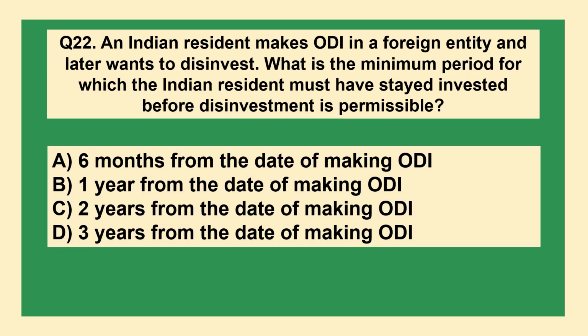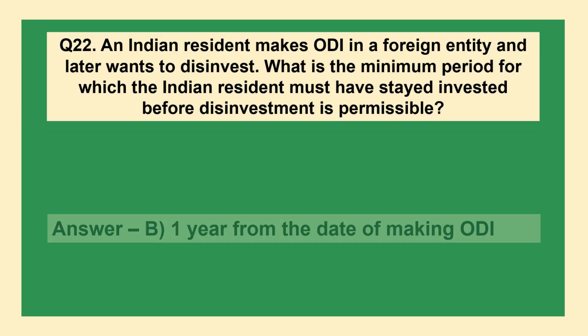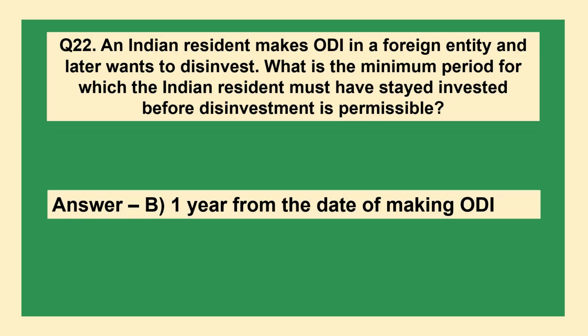An Indian resident makes ODI in a foreign entity and later wants to disinvest. What is the minimum period for which the Indian resident must have stayed invested before disinvestment is permissible? A: 6 months from the date of making ODI, B: 1 year from the date of making ODI, C: 2 years from the date of making ODI, D: 3 years from the date of making ODI. The answer is option B, 1 year from the date of making ODI.